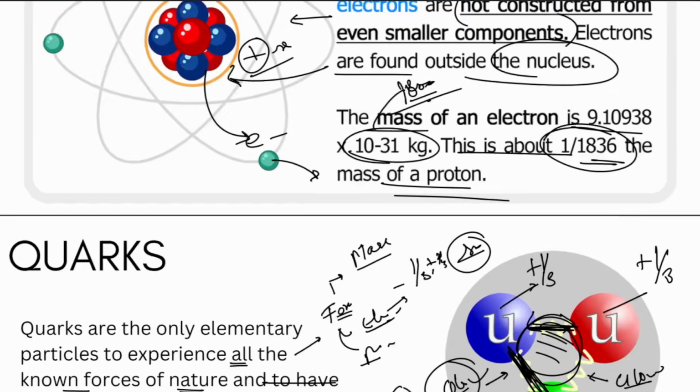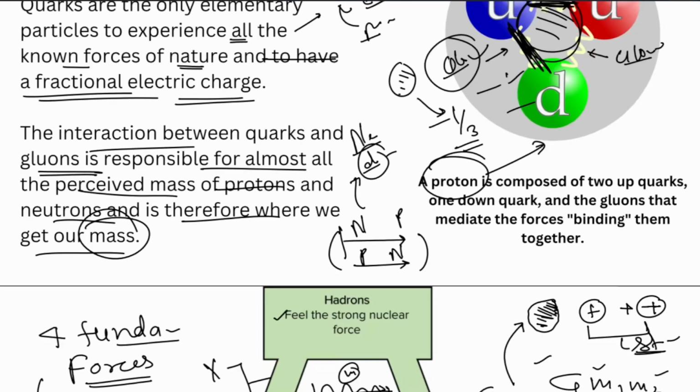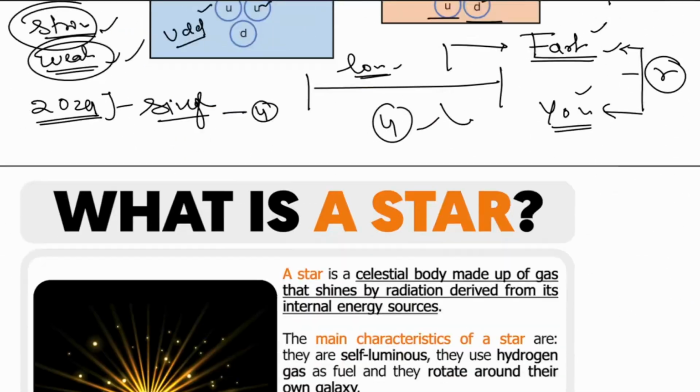And one more thing, please remember that these quark particles are very dynamic. They can change a neutron to a proton, they can change a proton to a neutron, and so on, because they are the ones making these neutrons and protons. And this is just a reaction: a neutrino is emitted, a down quark is sent, and a neutron can change into a proton, and so on. These are the reactions that are going on in our stars and sun.